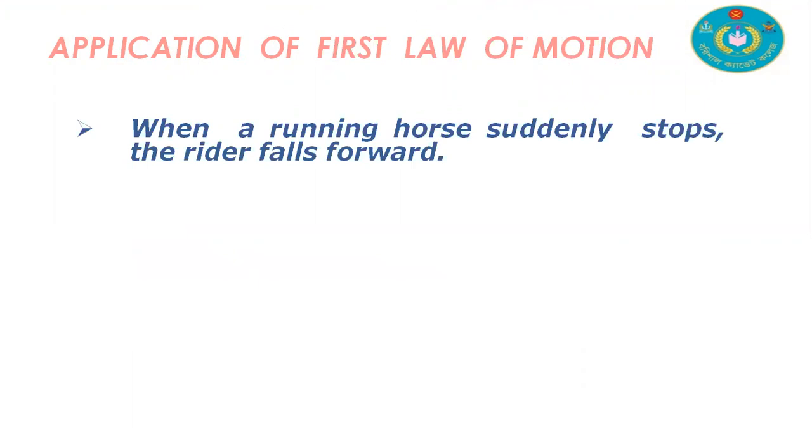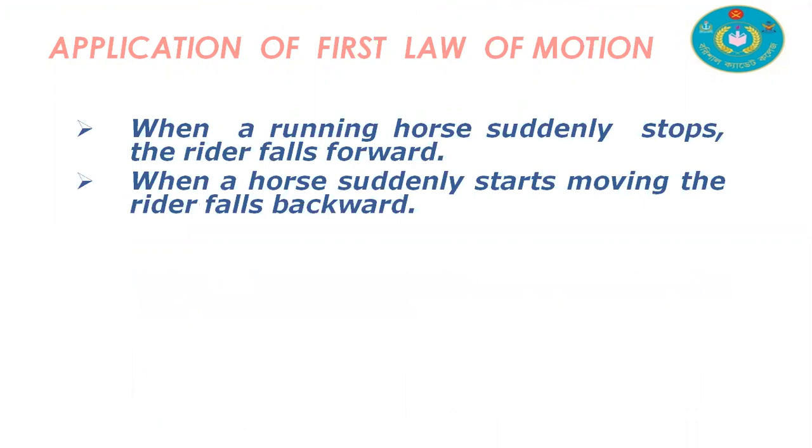Application of Newton's first law of motion: when a running horse suddenly stops, the rider falls forward. This is an application of Newton's first law of motion. And when a horse suddenly starts moving, the rider falls backward.